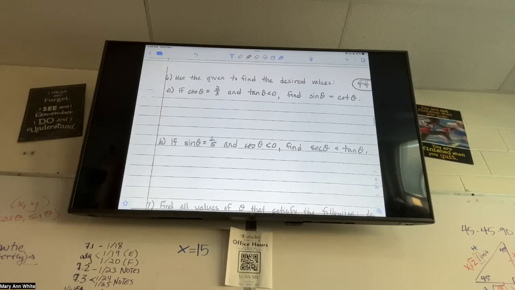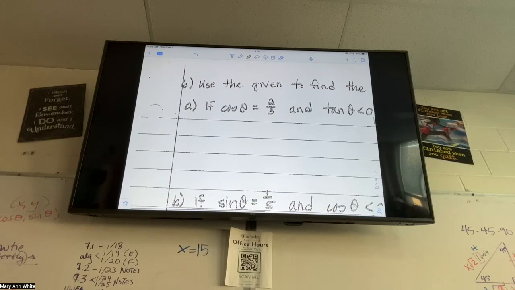Okay, use the given to find the desired values. If cosine of theta equals 2 over 3 and tangent of theta is less than 0, find sine and cotangent. Okay, I know we all got a little confused. I want to only focus on the if part of this sentence, okay? These are like the problems where we have a triangle drawn on our axes and we find the other side using the Pythagorean theorem. What we need to do is figure out what quadrant we're in. So if you remember last class, I taught you about All Students Take Calculus. You remember learning that? Okay, cool. That's going to be helpful to me because I gave you two pieces of information and where both of those things are true is where we're going to find this triangle.